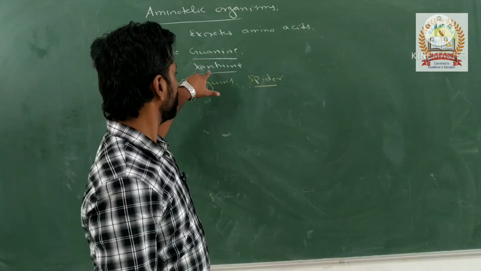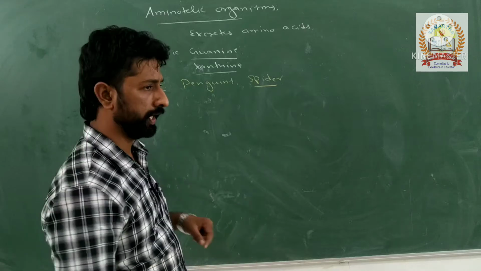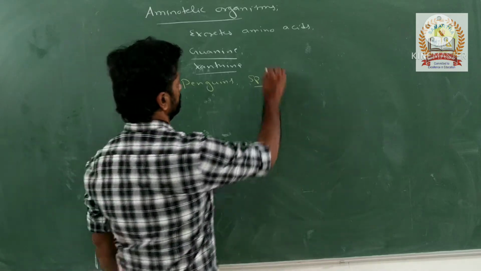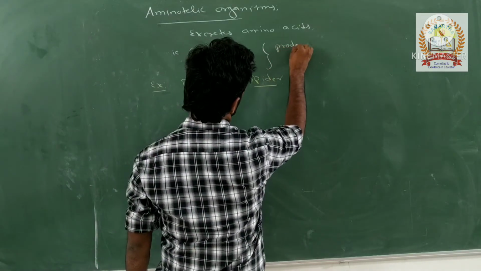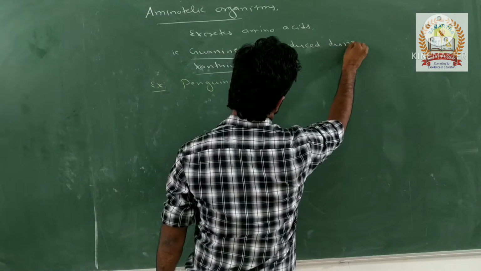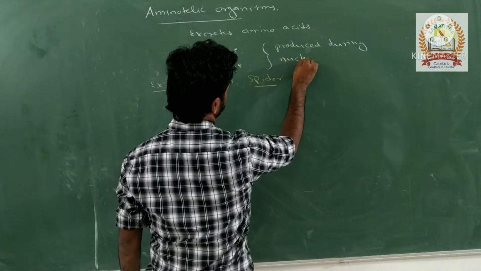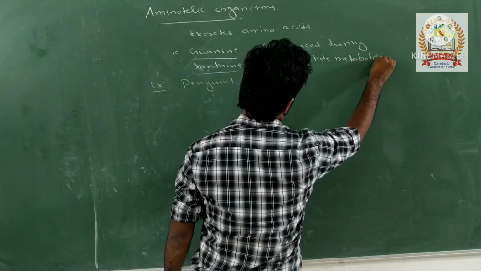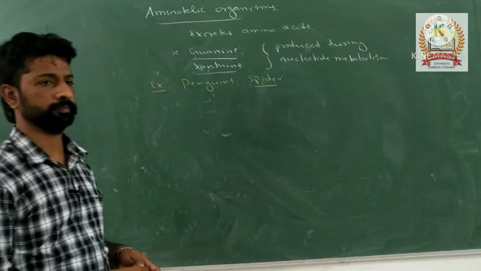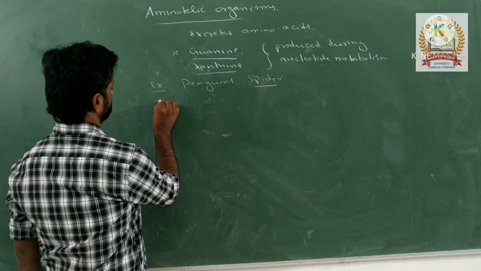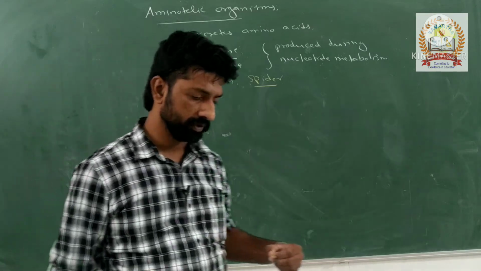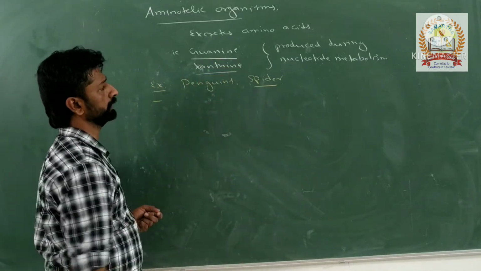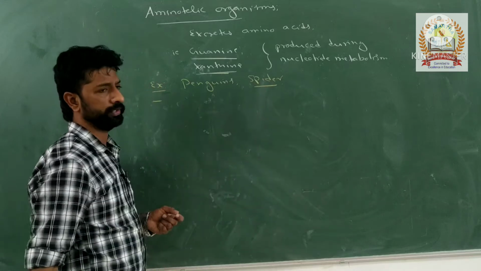These guanine and xanthine are produced as a waste product during nucleotide metabolism. Is it clear? What are the various types of nitrogenous waste formed? One is guanine and xanthine, which are produced during nucleotide metabolism.